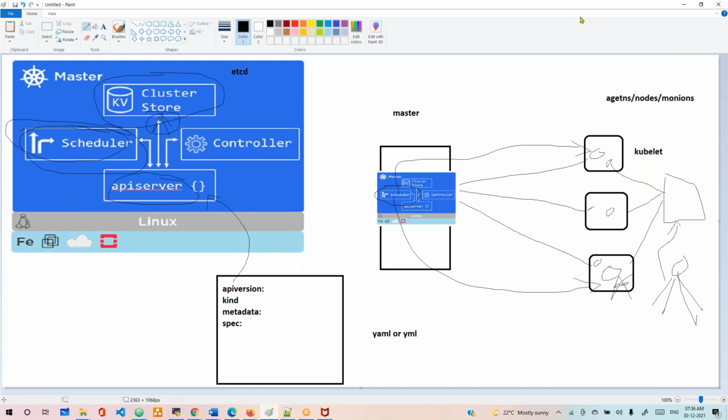At any time you can add nodes, that's not a problem. How many nodes you want depends on your load and your applications. That depends on how many containers you want, that many nodes we can add, how many applications you have, how many containers you are managing. That is decided by you, your manager and your teammates.